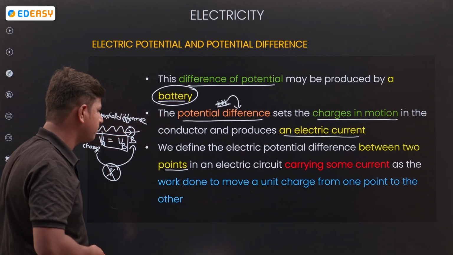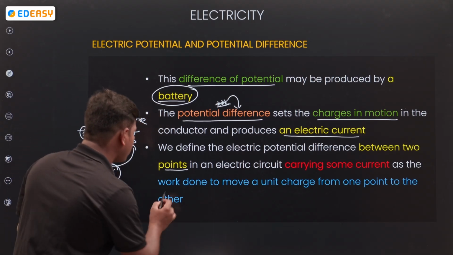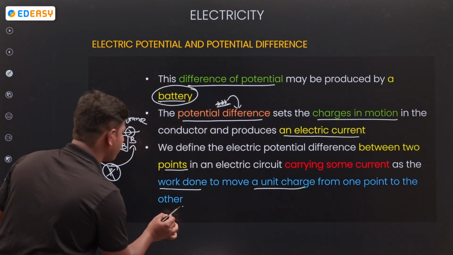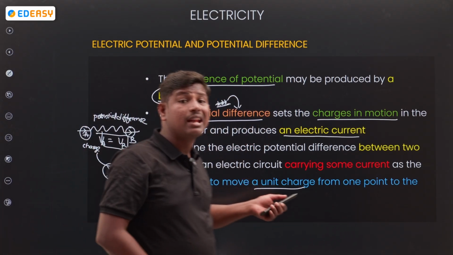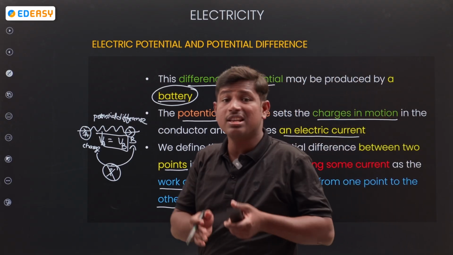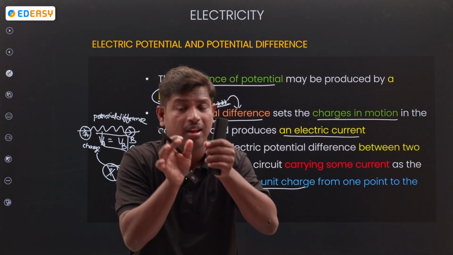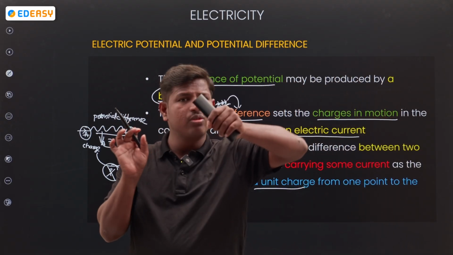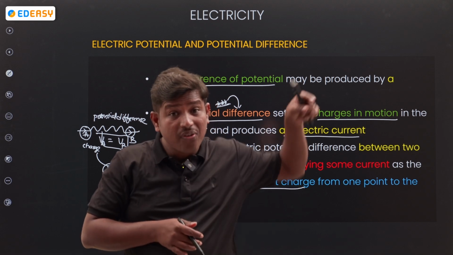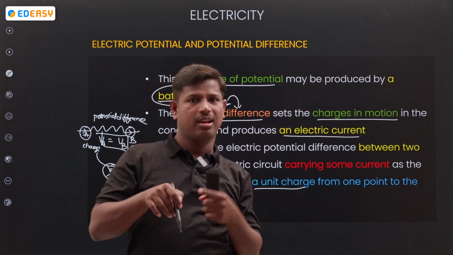Okay, next, the work done to move a unit charge from one point to another is what we call electrical potential. Remember very carefully, a small difference is there between potential difference and potential. Potential means from infinity to a point.